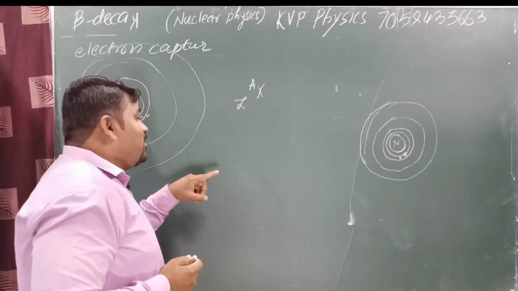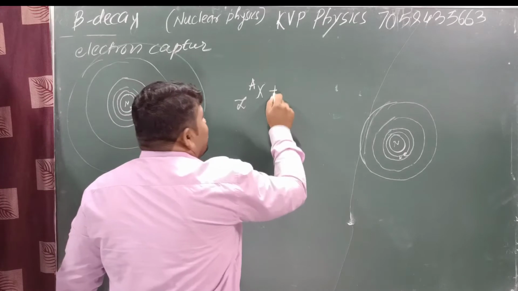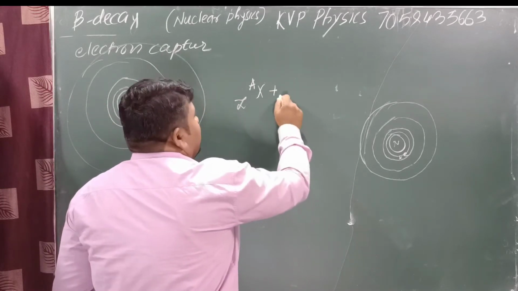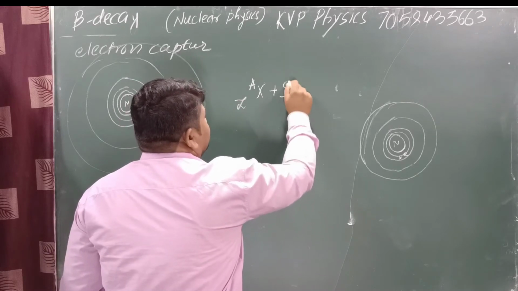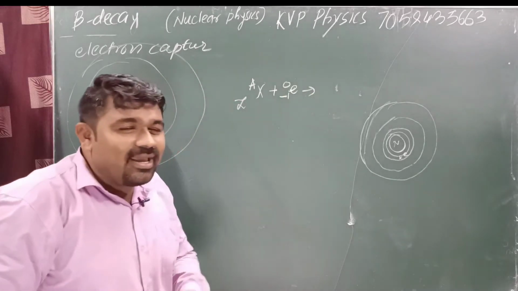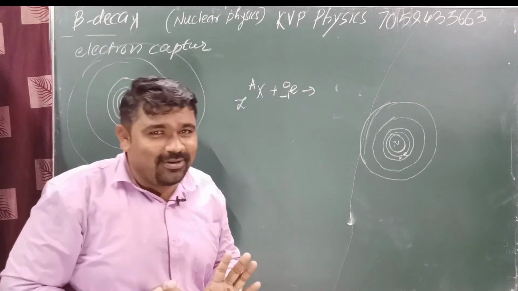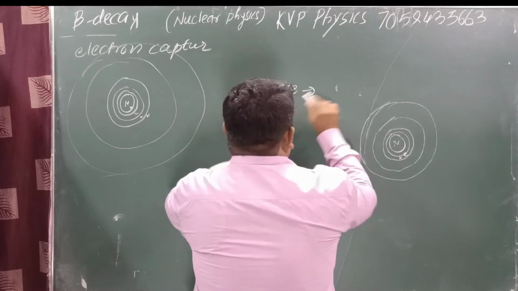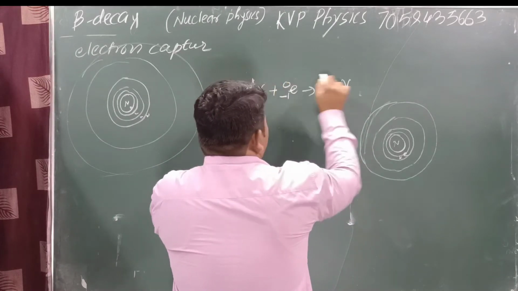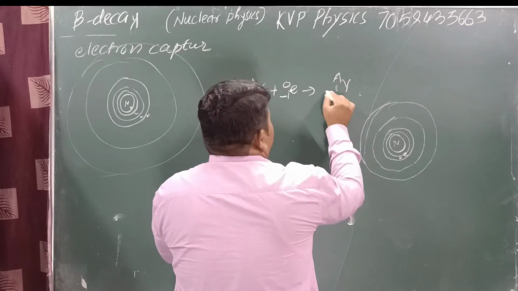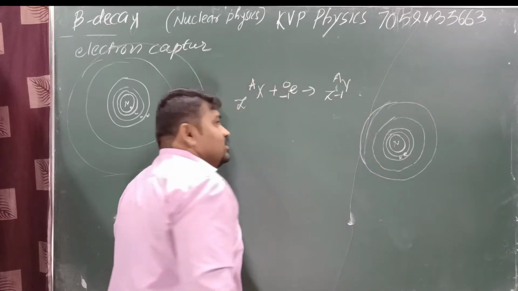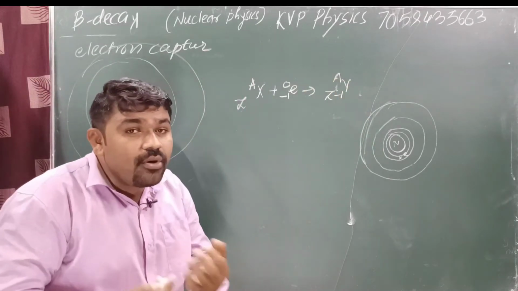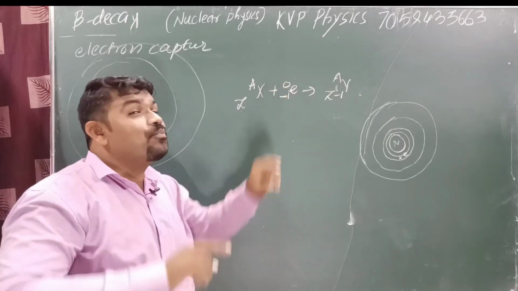Okay, so the electron of the close orbit, our nucleus will absorb it. The electron is -1 e0, and after absorbing, the element X will convert into Y. Suppose here is Z, here is -1, means we need to conserve this quantity. Here mass A plus 0 is equal to A. Z minus 1 means here also we need to write down the Z minus 1. Means this X element is converted in the form of Y element with absorbing or capturing the electron from the closer orbit.